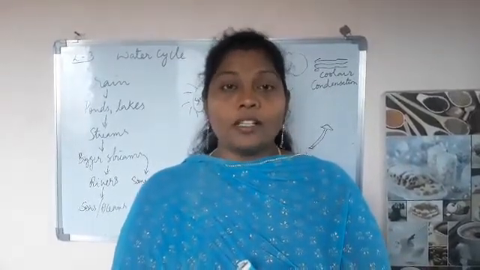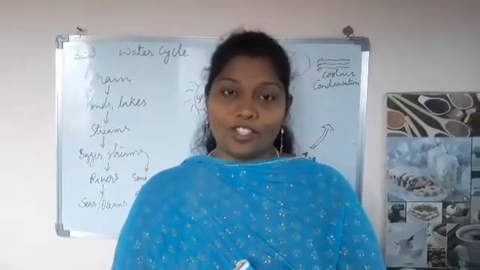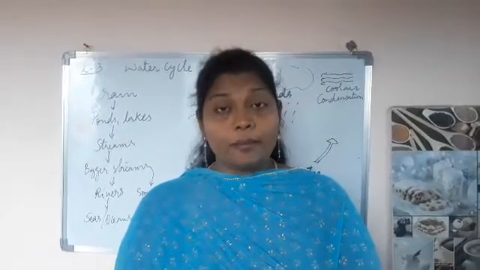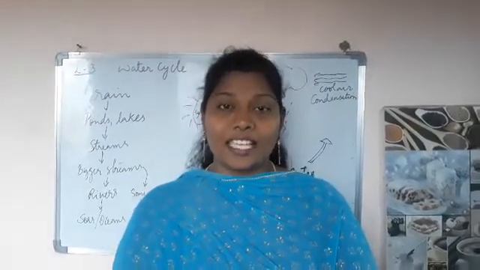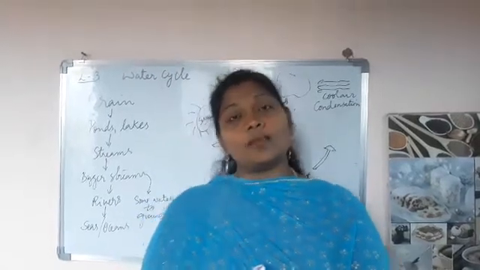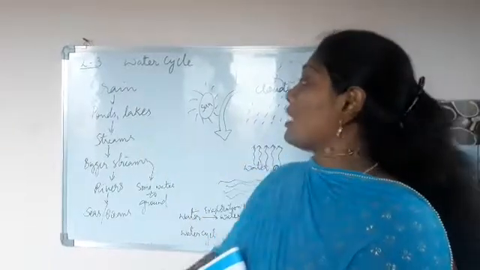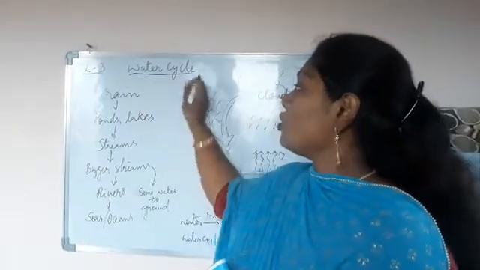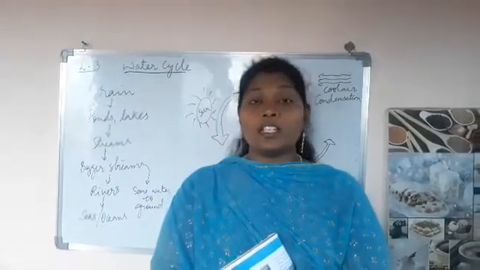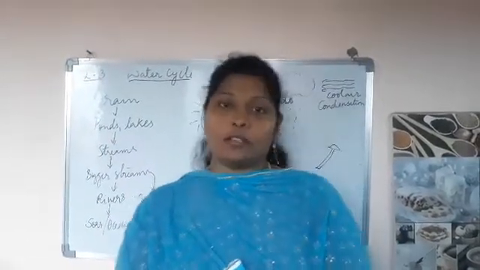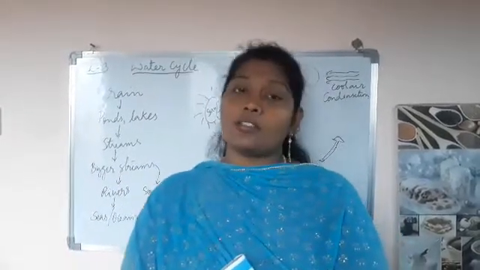Okay, children. So without any delay, now let us start the video for this session. This is a very important topic, children, that is the water cycle. So what does this mean? Water cycle. See, what is this water cycle? As you know, children, rain is a very important source of water. Why? Because on the earth we have different sources of water.